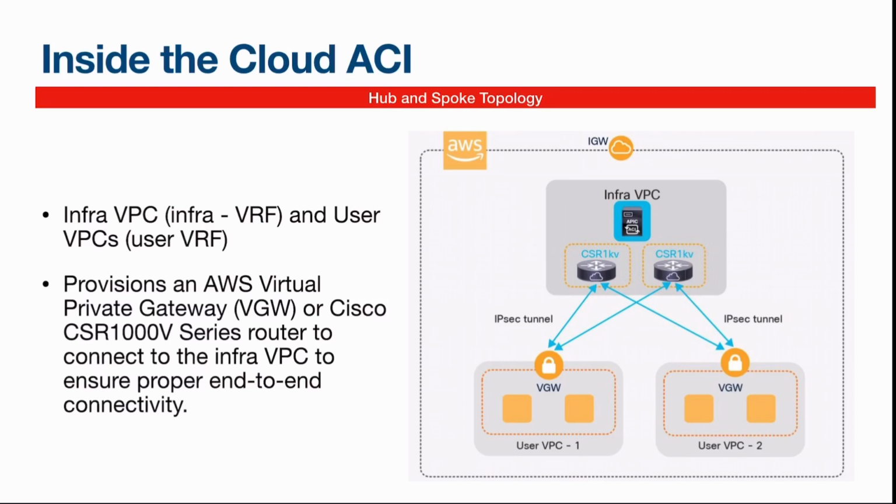Apart from that, you will have a pair of CSR1000V routers, and once you start creating VRFs, it will create the VPCs in that particular account. Those VPCs will be connected with the CSR routers using IPsec tunnels to its VGW, or you can also have a CSR router at the VPC end as well.